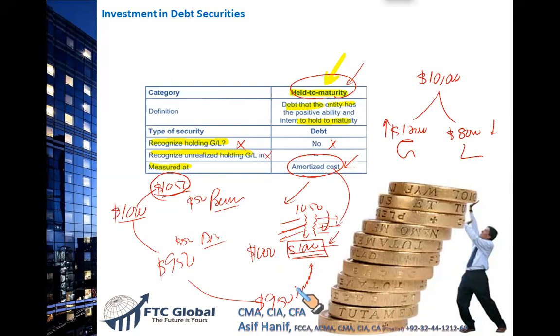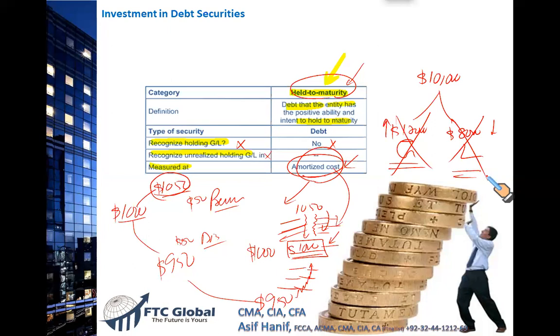Similarly, this $950 bond will go up in value through an accounting treatment. You will know with that video I will share, and it will become $1,000 with the passage of time. So this amount at a particular point in time on the balance sheet is called the amortized cost. It is absolutely unaffected by the volatility in the market price. Whatever the price is, no gain, no loss if in case the price goes up or goes down.